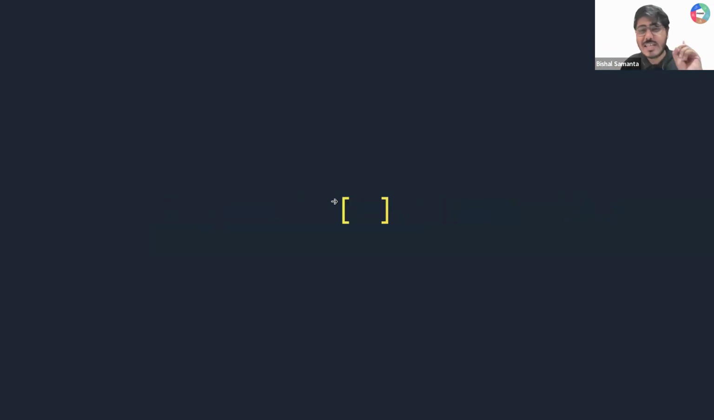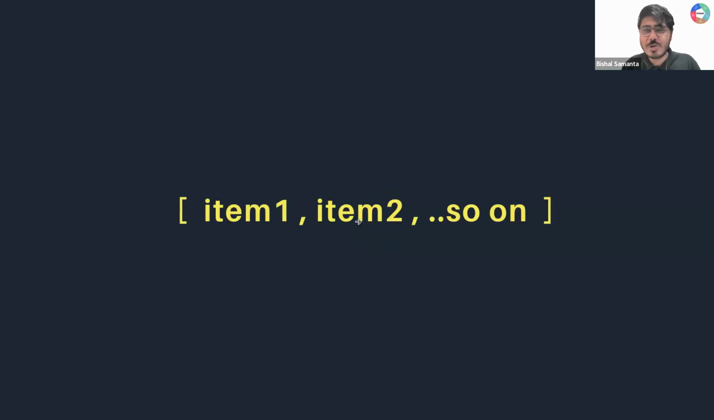Okay, so let's see this example. So whenever you want to create array in JavaScript, you need to use this square bracket. So this is array start, this is array end. So this is your array data structure in JavaScript. Okay, guys. Okay, now let's see how we can store item.